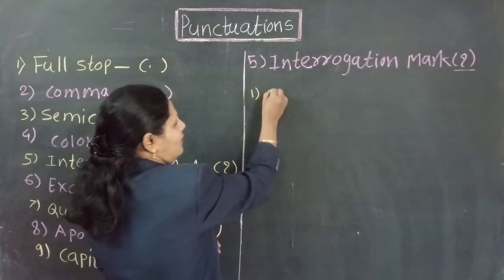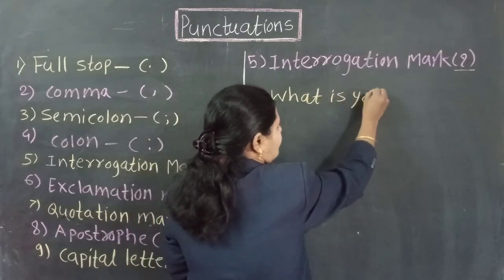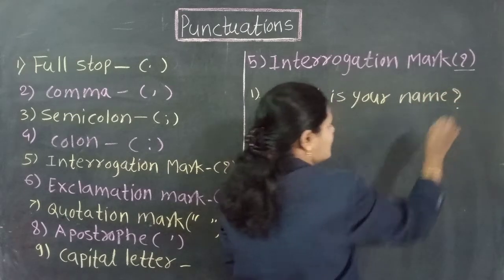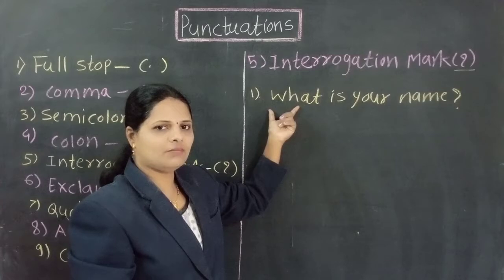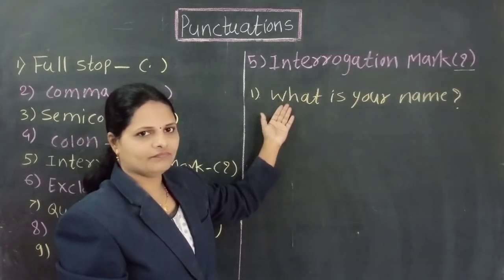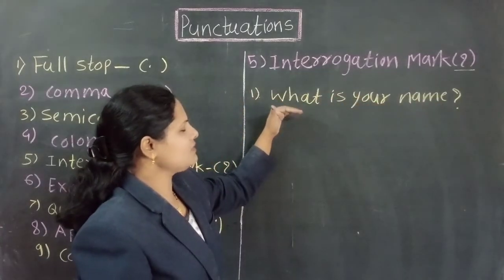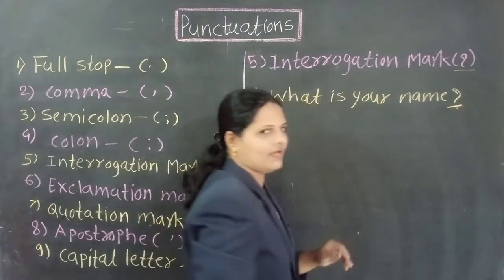For example, what is your name? This is the question. This question is a WH question. Why is it a WH question? Because the question starts with a WH word, so it is a WH question. After a WH question, we use the question mark.